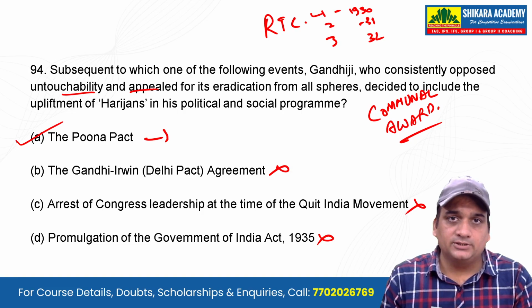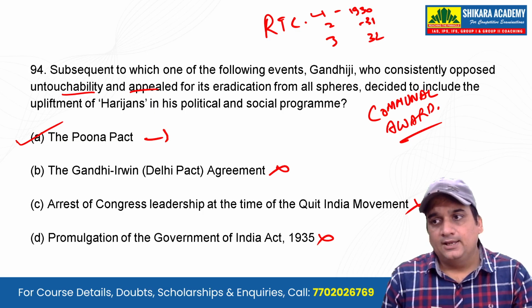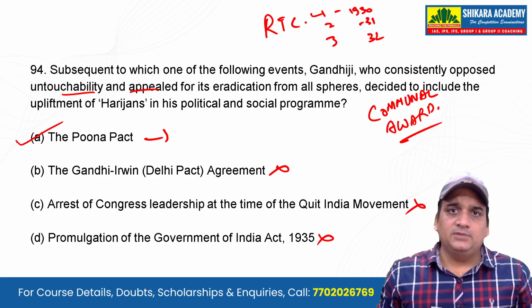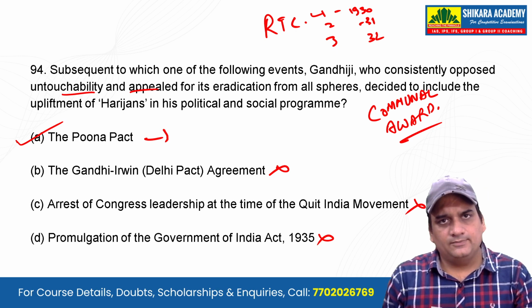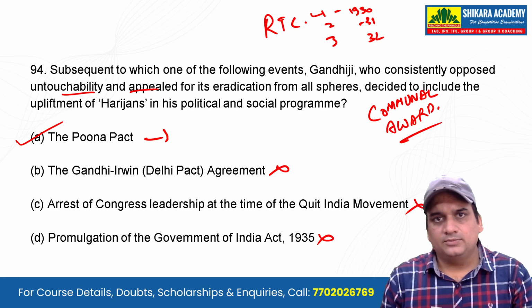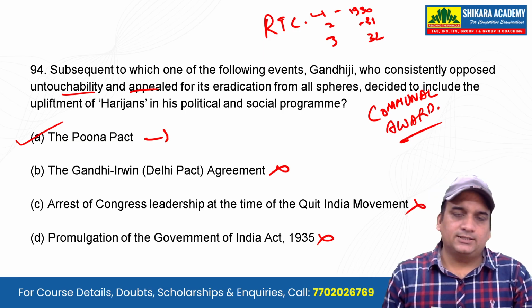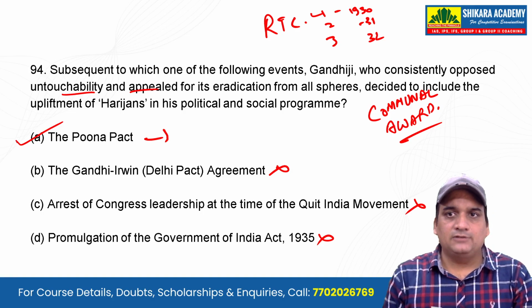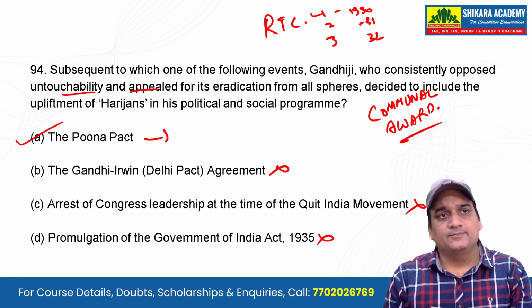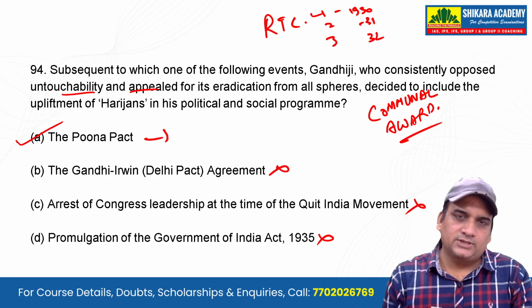So they approached the Britishers. They said to the Britishers, please take away this award. And they said, why are you saying that to me? I am not responsible. B.R. Ambedkar asked for it. That's why we have given it. Now they go and ask B.R. Ambedkar, why sir, why are you doing this? You have people like Madan Mohan Malviya, you have C. Rajagopalachari. Then B.R. Ambedkar goes and meets Gandhiji.